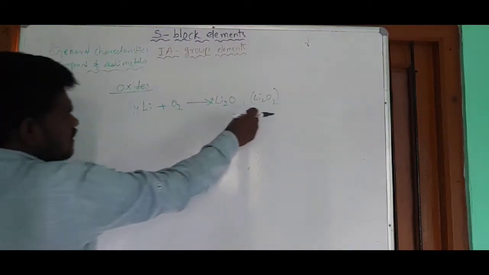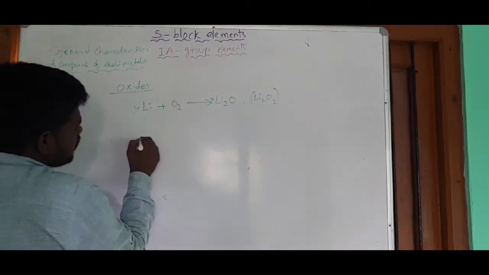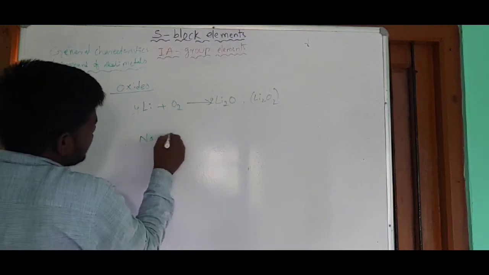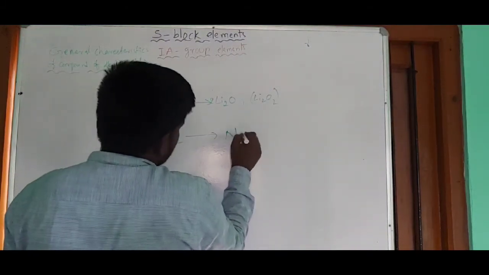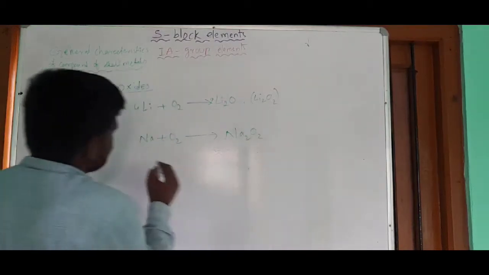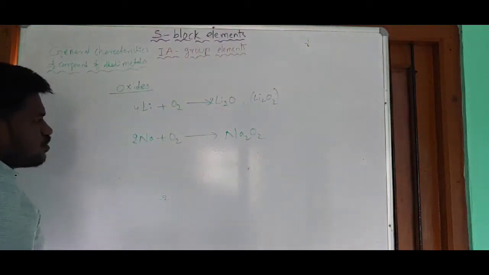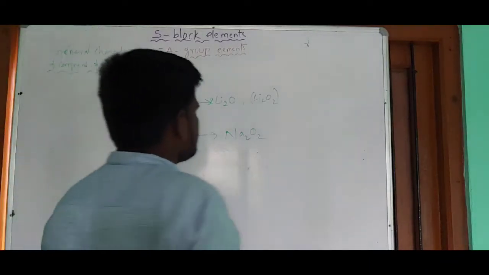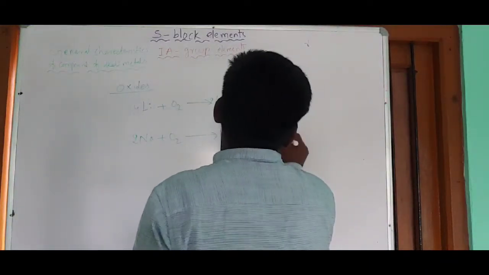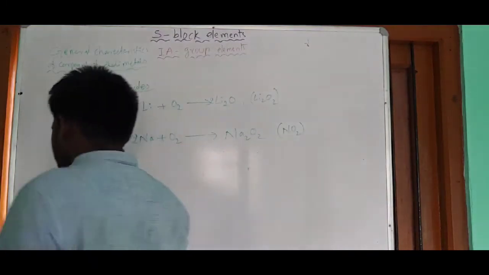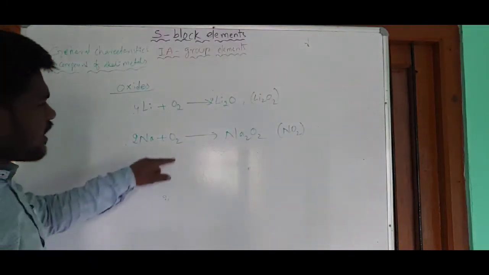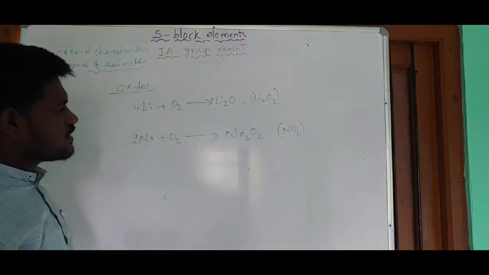That is lithium peroxide. And next one, sodium. Sodium reacts with oxygen and gives sodium peroxide, that is Na2O2. So 2 moles of sodium react with 1 mole of oxygen to give Na2O2, and a very small amount of sodium superoxide is also given by sodium when it reacts with oxygen.